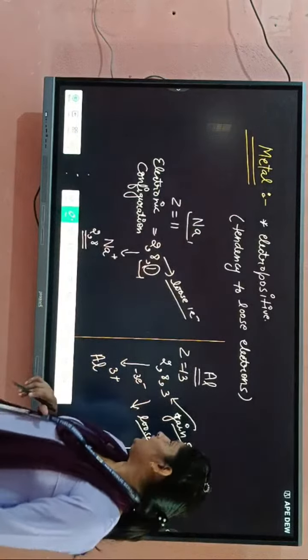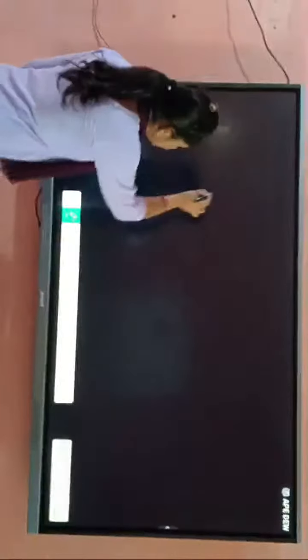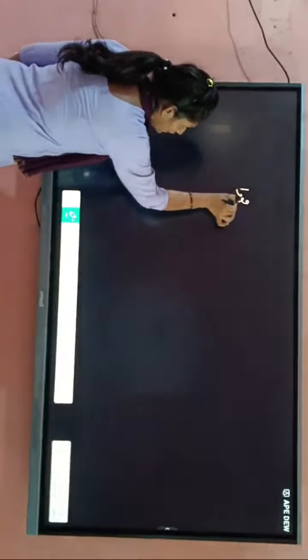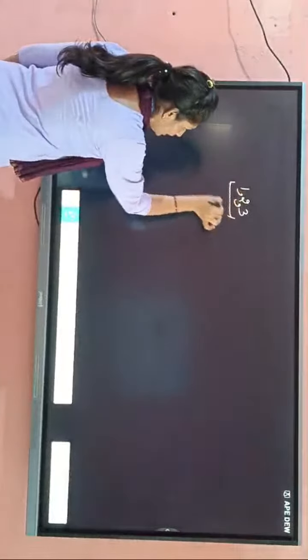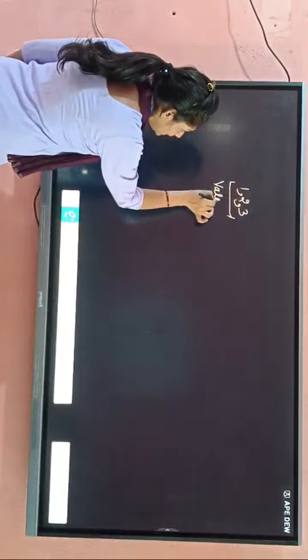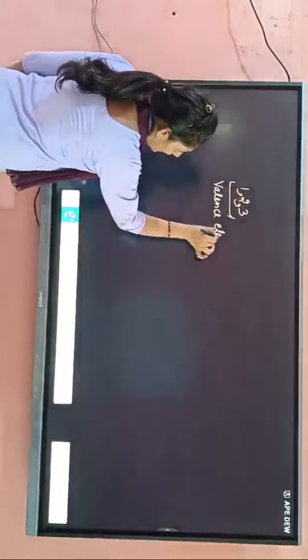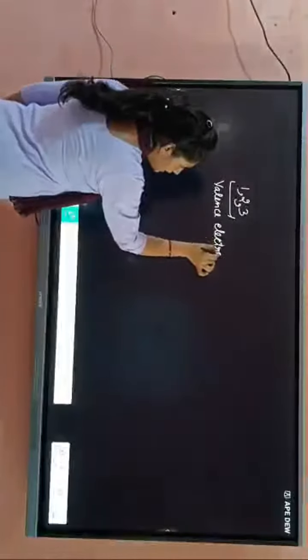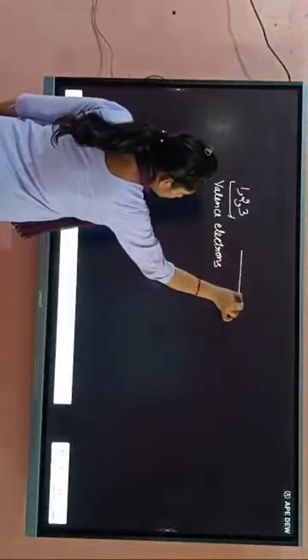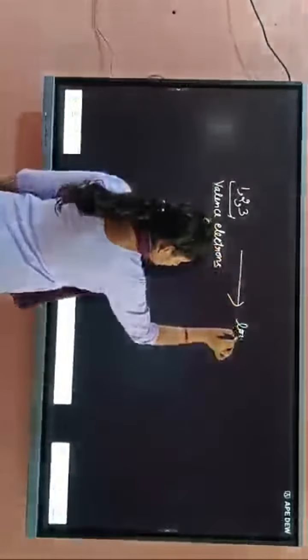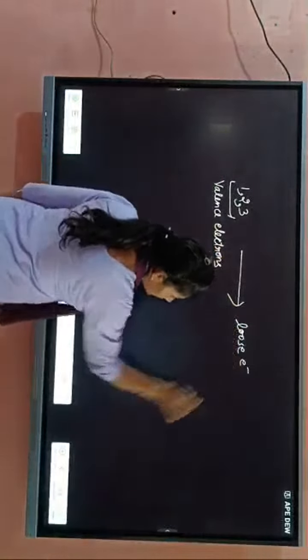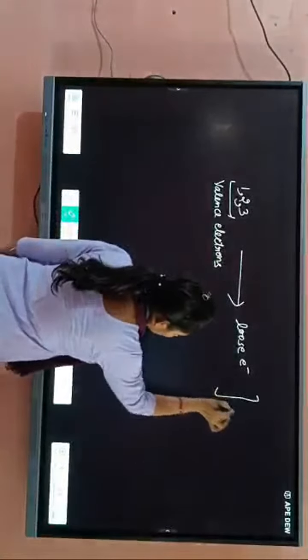You know, if there are 1, 2 and 3 valence electrons in any element, then students, it will lose electrons, and after losing electrons, it will attain a positive charge.